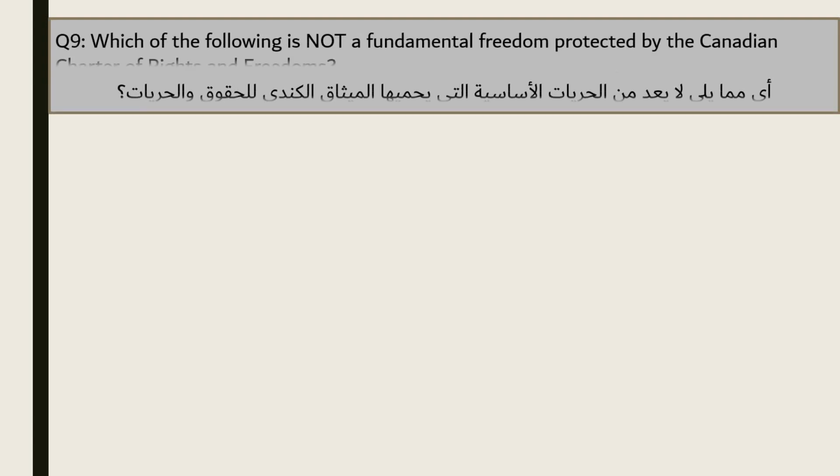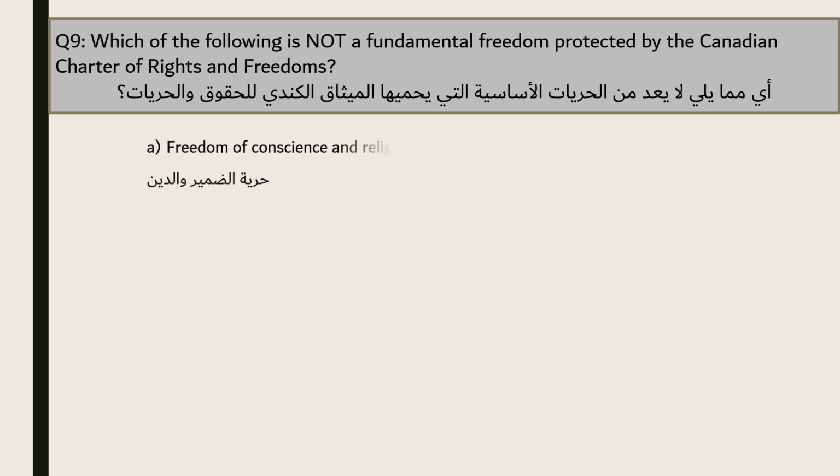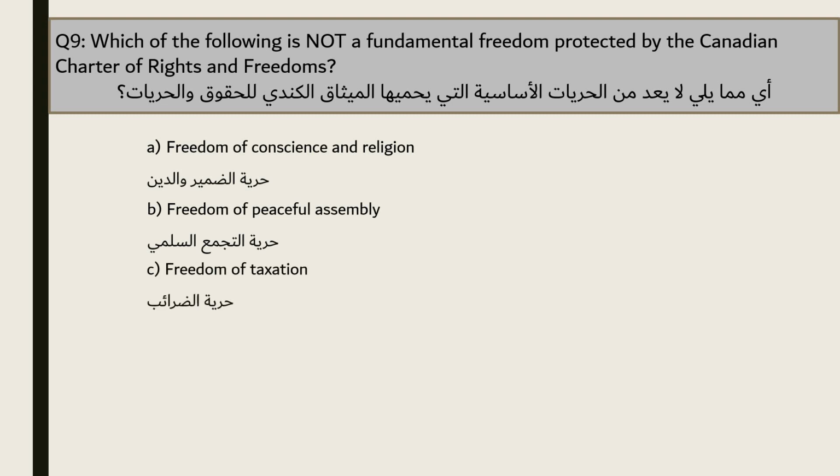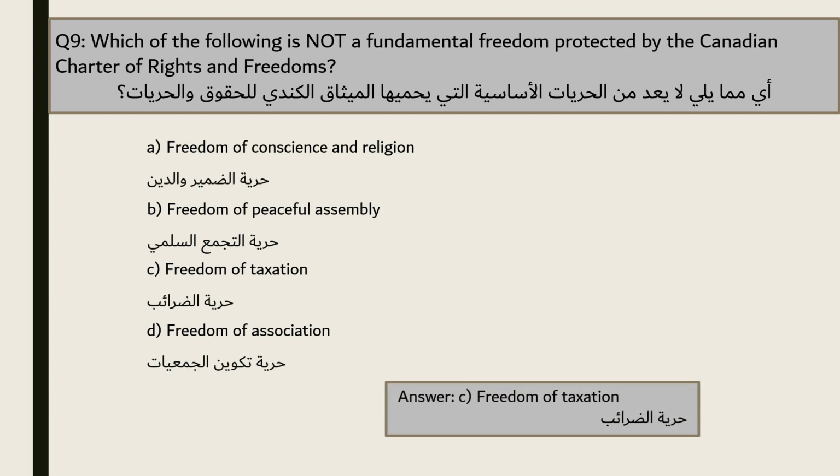Question 9. Which of the following is not a fundamental freedom protected by the Canadian Charter of Rights and Freedoms? A. Freedom of conscience and religion. B. Freedom of peaceful assembly. C. Freedom of taxation. D. Freedom of association. The answer is C. Freedom of taxation.